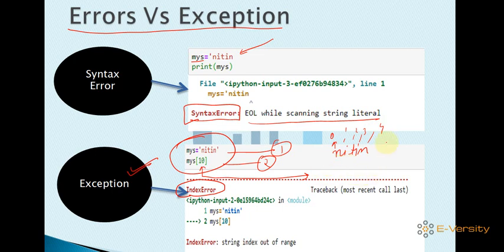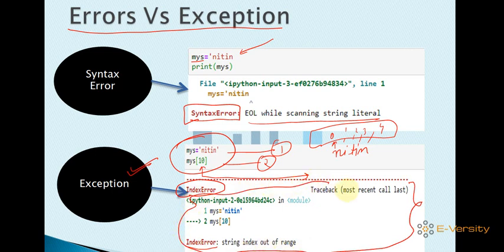If you use any index value other than these, it gives an index error. These kinds of messages are given by the interpreter, and a normal user cannot understand what kind of message this is. Users are not able to understand what a traceback is, what the most recent call is, what IPython input is, what module is, and what all this is.